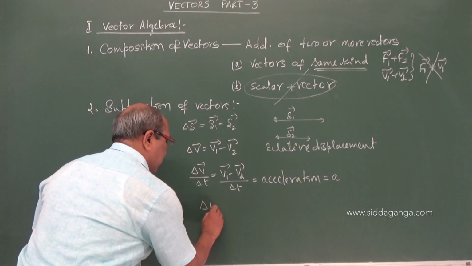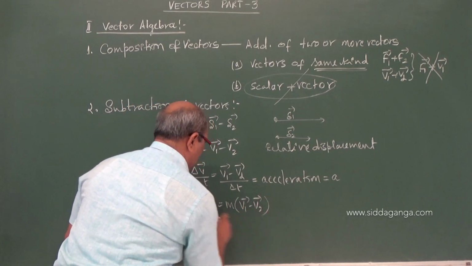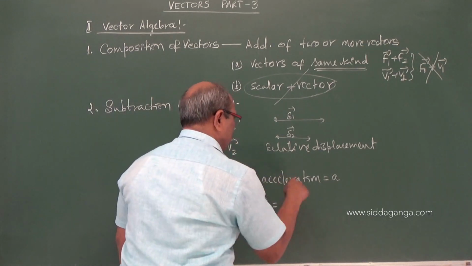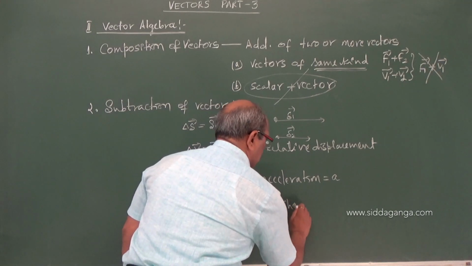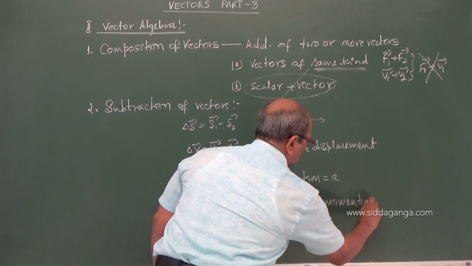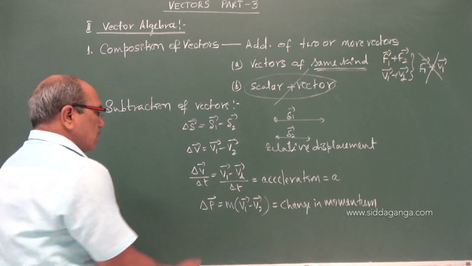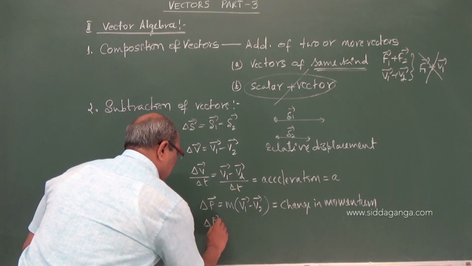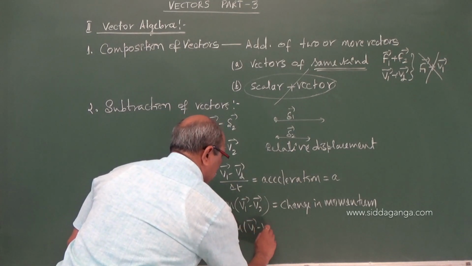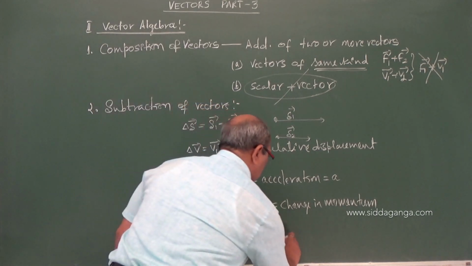Also, a change in momentum is possible if you multiply V1 minus V2 by mass. You learnt about change in momentum in 9th or 10th standard in high school. Here we connect change in velocity multiplied by the mass, or if you divide this by time, you defined it as a force, Newton's laws of motion. You have learnt this in high school. So, it comes to force.